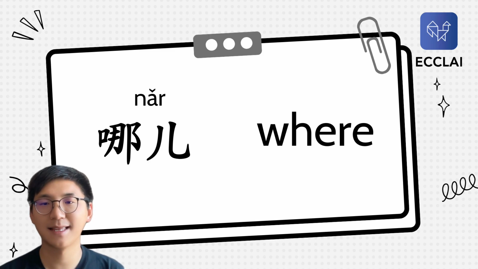The next word is 哪儿, okay? 哪儿 means where. Well, how to pronounce this? Well, we need to pronounce first the first character 哪, and then we naturally and gradually roll our tongue to end this word. So 哪儿, okay? 哪儿 means where. Actually, there's another way of saying where. Do you know? Well, actually, it's 哪里. Okay, you can also say 哪里, where.